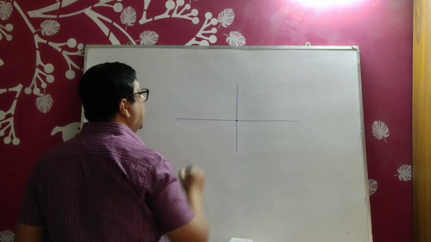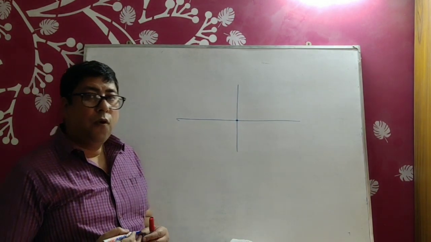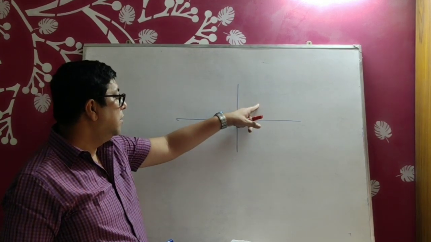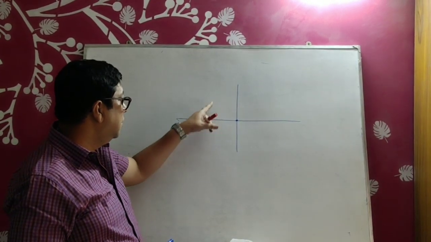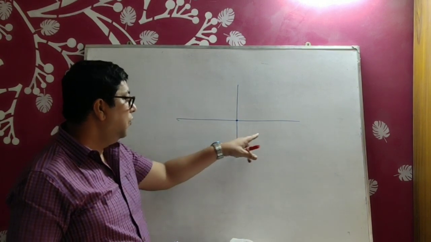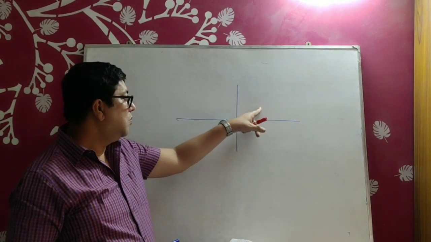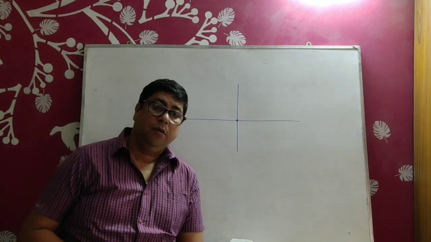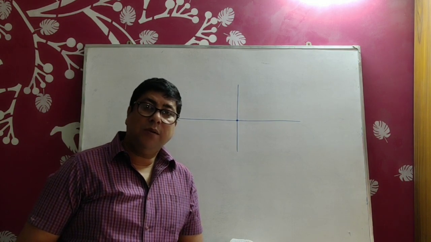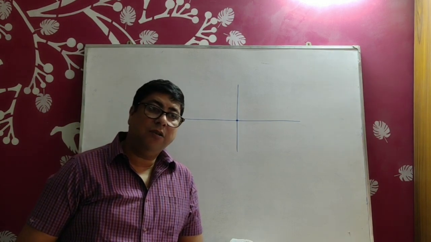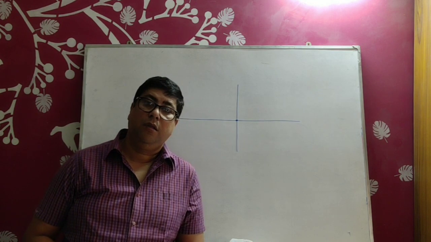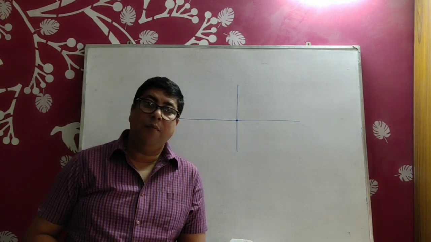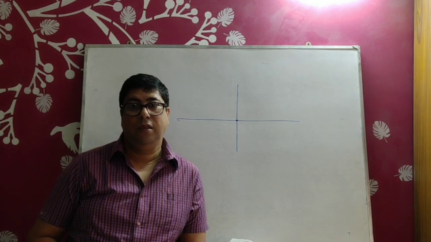Any point is divided into 4 quadrants. First quadrant, second quadrant, third quadrant, fourth quadrant. Moreover, we know maximum angle is 360 degree, but in case of trigonometry, the angle is from minus infinity to plus infinity.